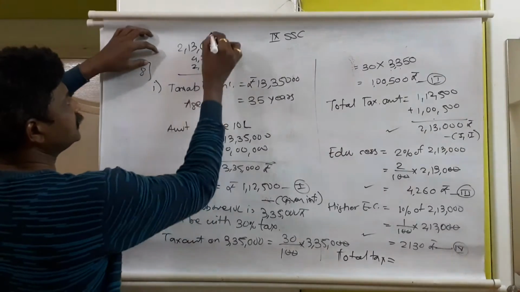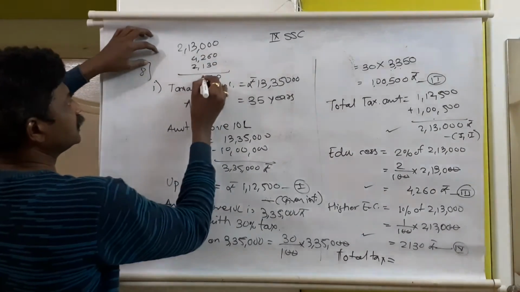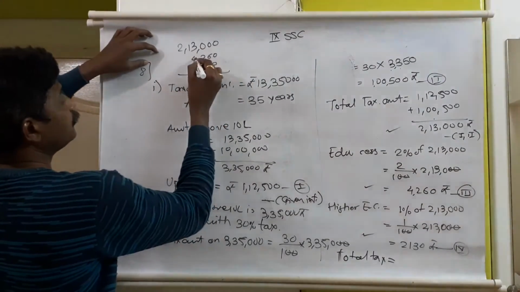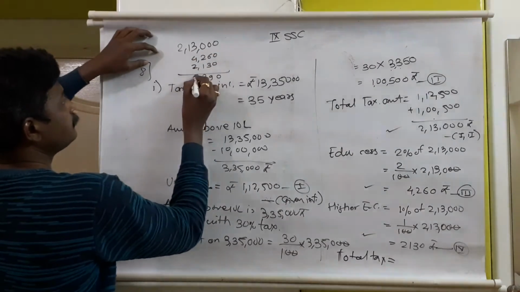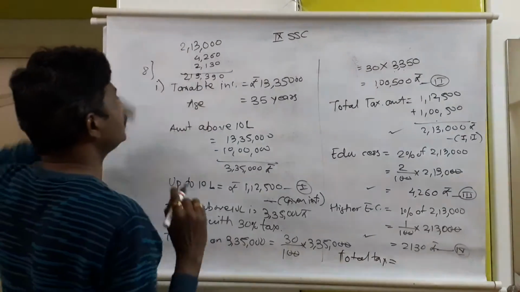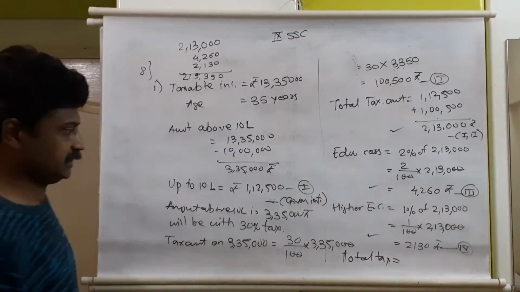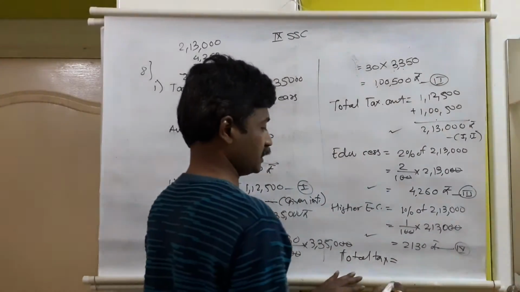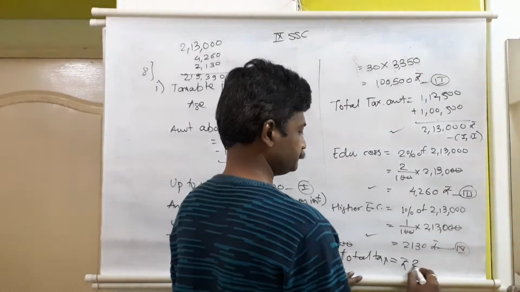Total it comes 0 as it is. 6 plus 3 is 9, 2 plus 1 is 3, then 4 plus 3 is 7, plus 2 is 9, and this 1 and 2 as it is. So it comes 2,19,390 rupees. The total tax payable by Mr. Kadam is rupees